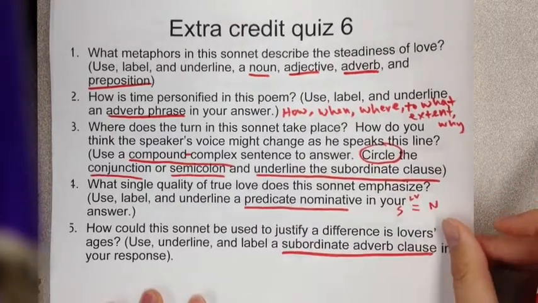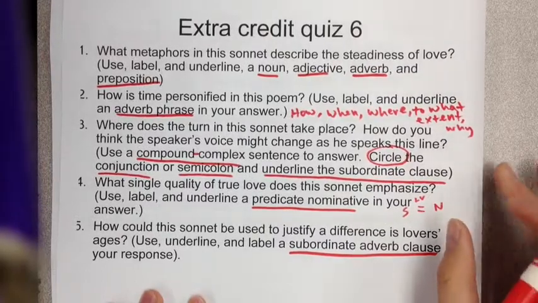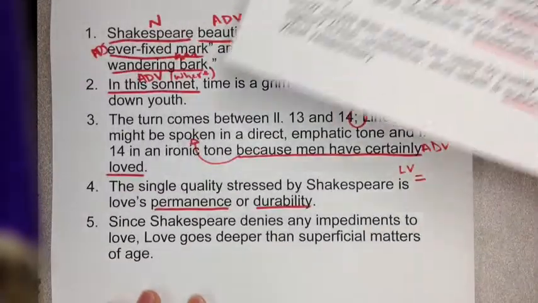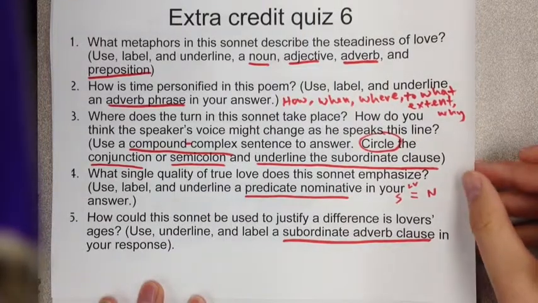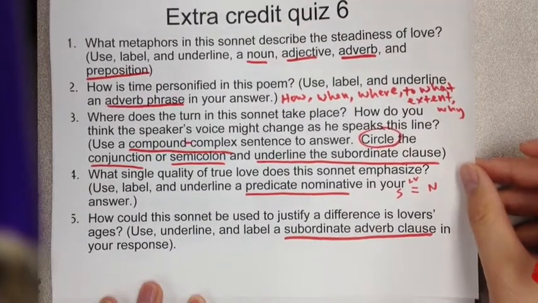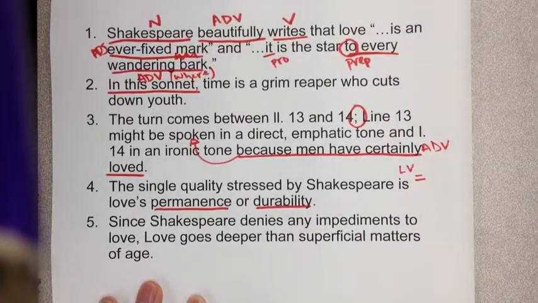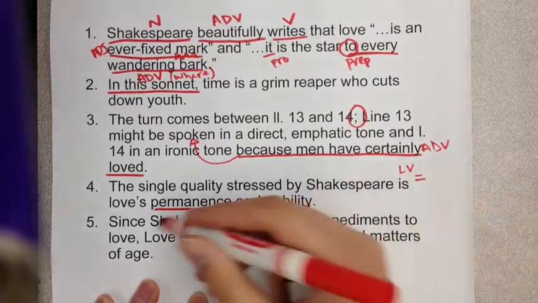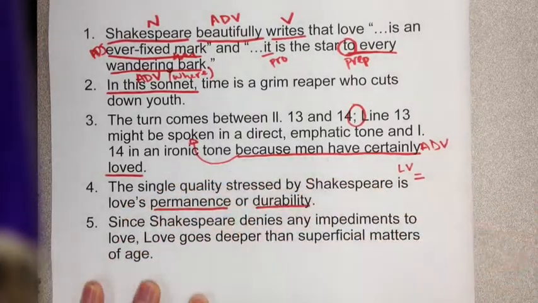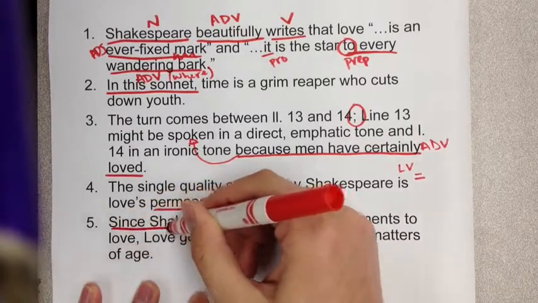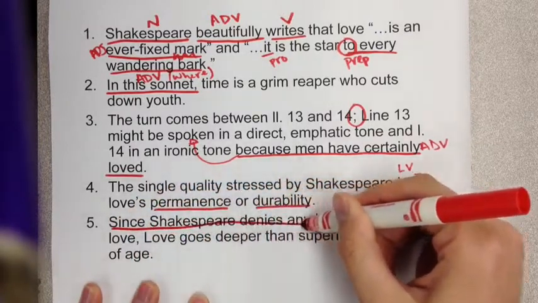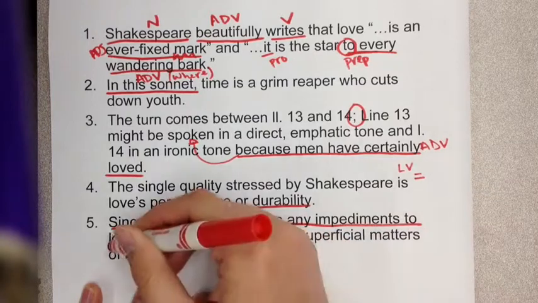The sneaky way to do this is to start with the clause, and subordinate adverb clauses have to start with subordinating conjunctions, and there's a list of them in the grammar book if you want to copy them. Because is the most common one. I chose the word since, which is another way of saying because if you think about it. Anyway, since Shakespeare denies any impediments to love.